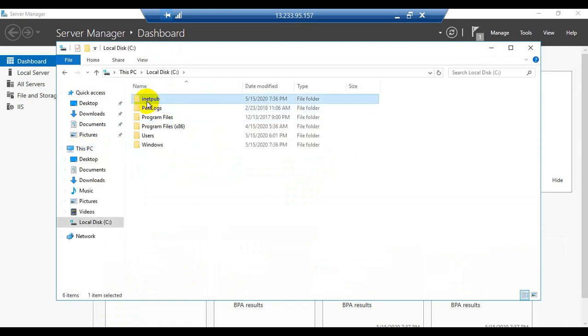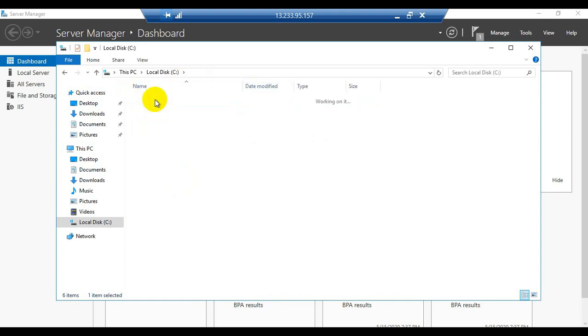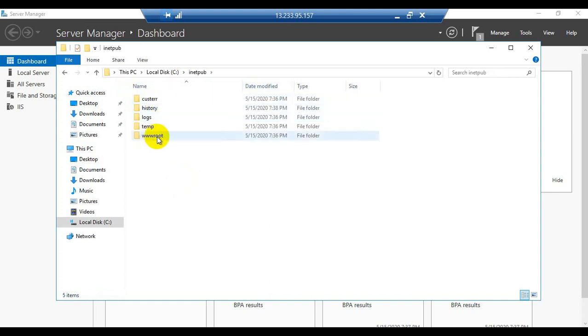So here we can get a folder or directory with the name inetpub. So remember always, the inetpub folder or directory will be available only after the installation of the IIS web service role. It will not be available without the installation of the IIS web service role. So double click on inetpub. Under the inetpub, we will get another subsidiary folder with the name wwwroot.